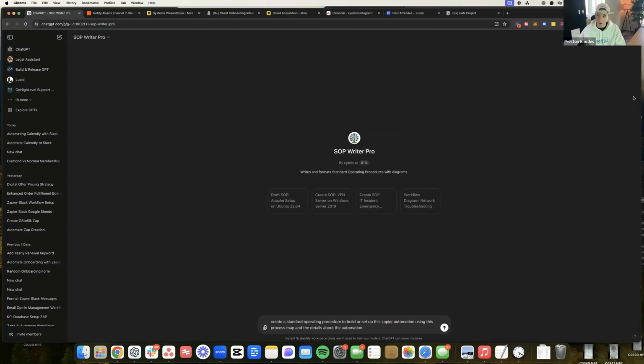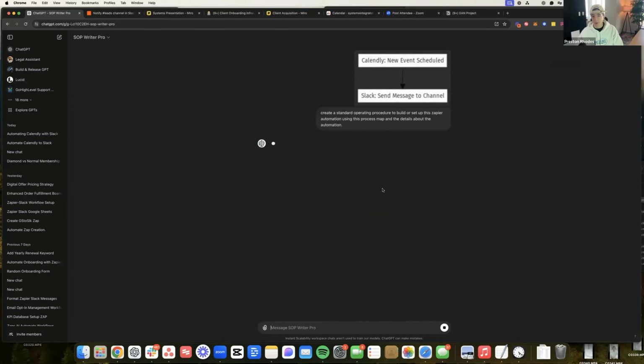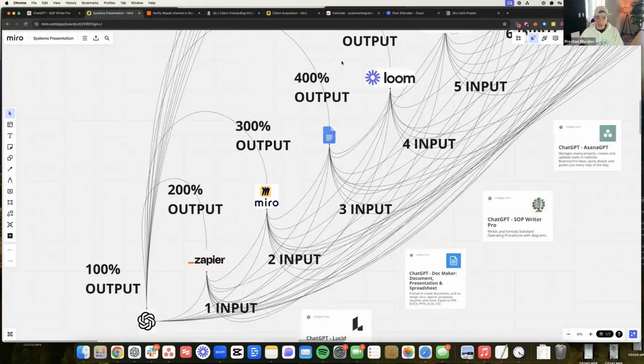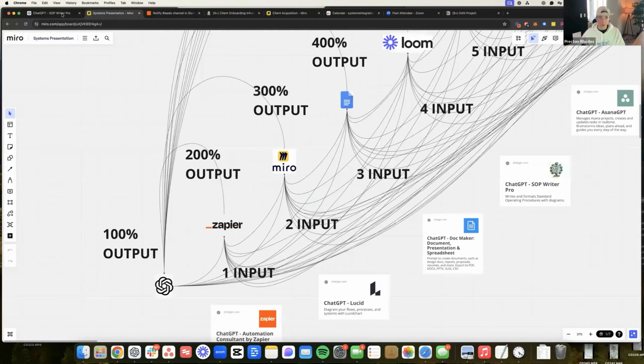Obviously, I'm trying to fit this all into one call, so the prompts will be much better, and I will provide you guys inside the program with prompts as I go further in depth on this. But now I am taking the automation itself and the process map, and we are creating a standard operating procedure. As you can see, once again, we are at a 400% leveraged output, and this would have already taken me an hour to do manually.